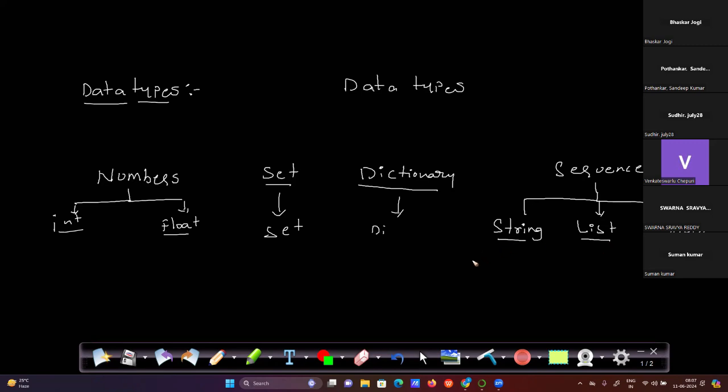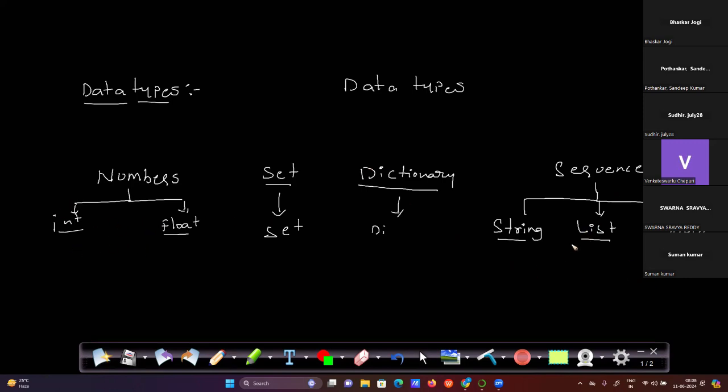String we also know. A string is a sequence of words, like a sentence, so it comes under the sequence. And list is a sequence of numbers or any kind of data type. List accepts any kind of data type, and tuple is the same, it will accept any kind of data type inside the tuple. So these are the different kinds of data types we have in Python. Overall, in the Python programming language, we are working with all these data types.